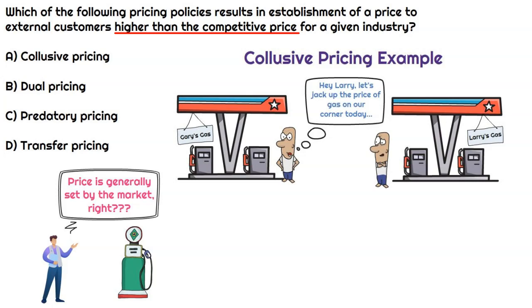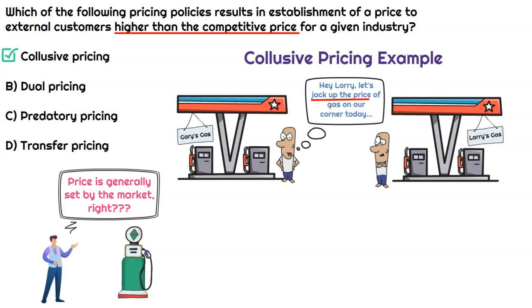Well, what they could do is say, okay, hey, Larry, let's go ahead and jack up the price of our gas today. Let's set it at $4, even though the market's only saying it's worth $3. So by the two of them working together, they are colluding on the price. And now those customers have to pay a price that is higher than the competitive price for the overall gas industry. And again, this is an example of collusive pricing. So collusive pricing is going to be the correct answer here.